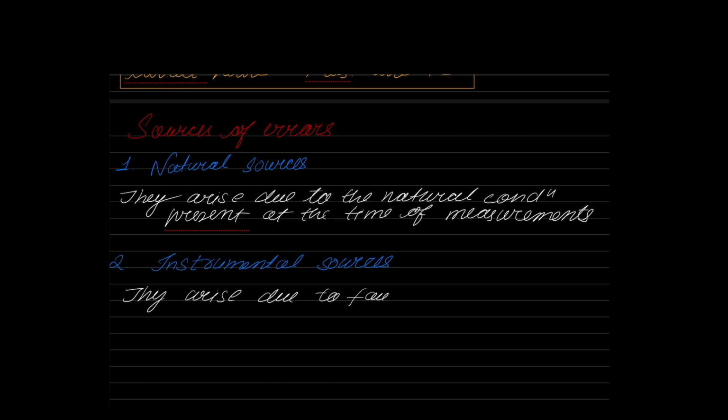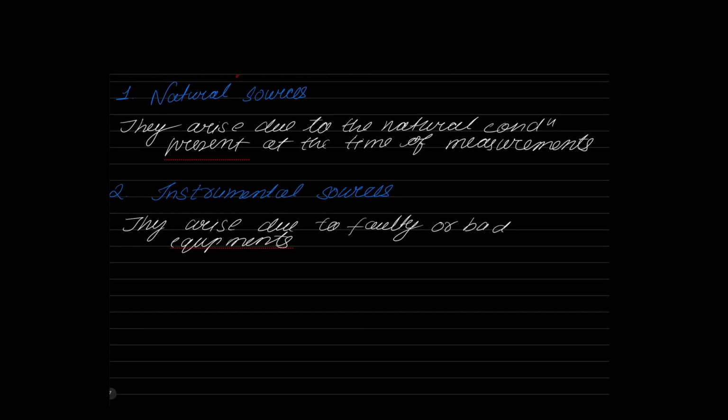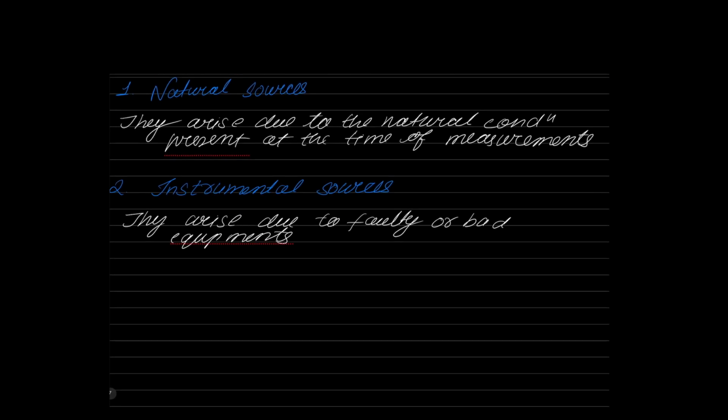And the third one is what we call personal sources of errors. They arise due to the people involved in the survey.